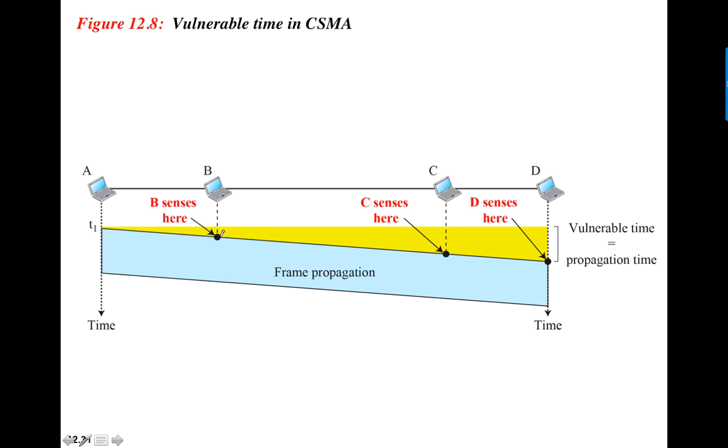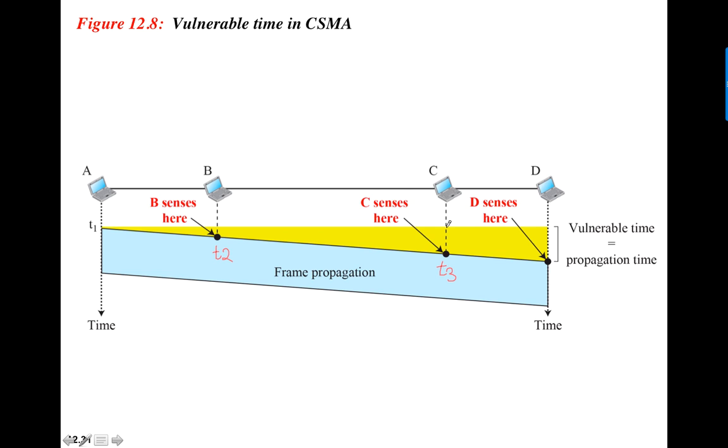A propagation delay. After some propagation delay, it will come to know at time t2 that A has begun transmitting. Similarly, for C, the signal will reach C after a short while, and at time t3 and not t1, C will come to know about A's transmission.